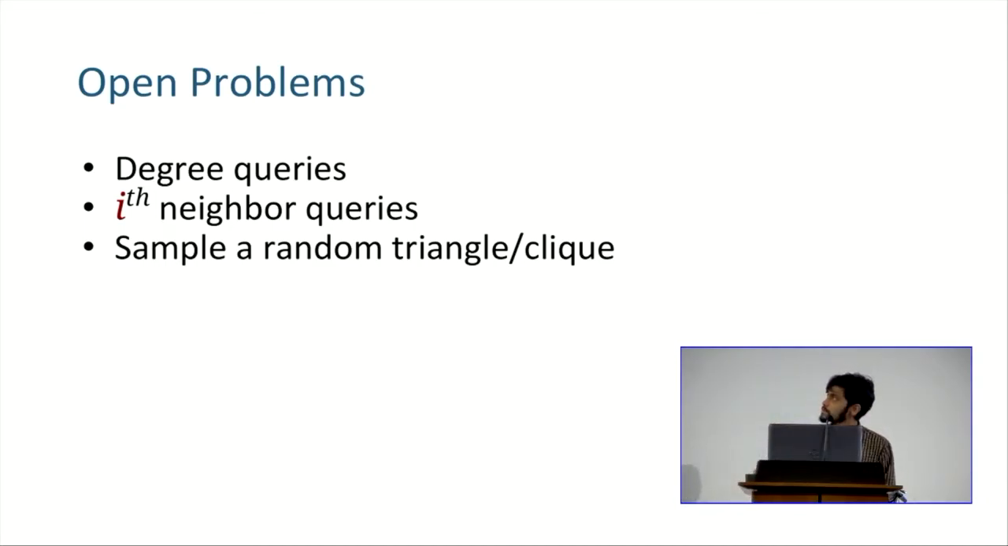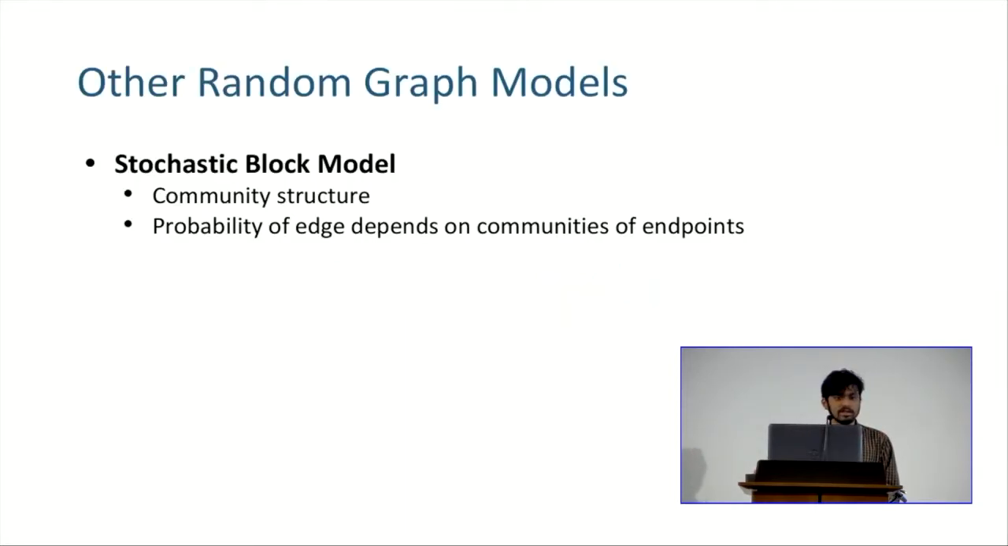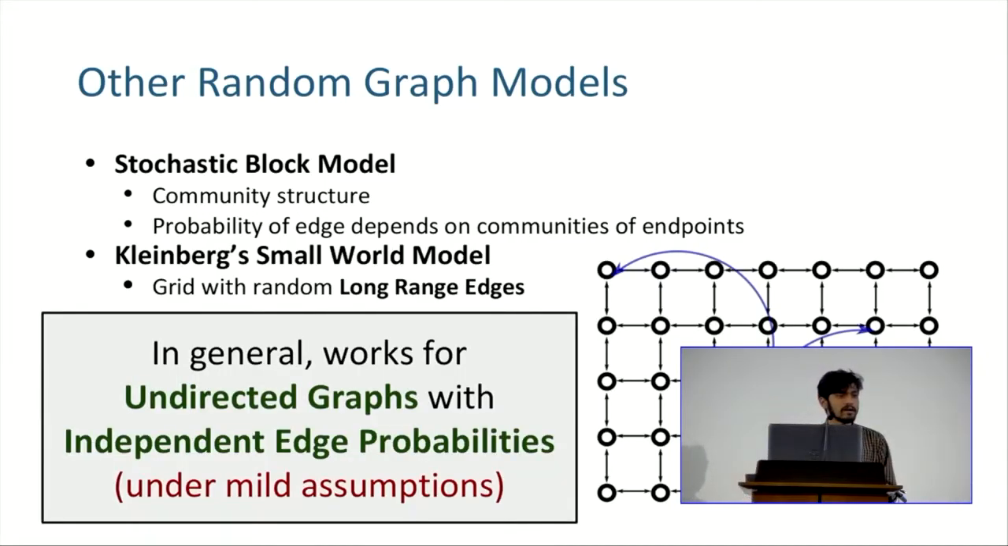I'll briefly touch on some other results. We can extend these G(n,p) results to the stochastic block model and the Kleinberg small world model. And in general, we can do undirected graphs with independent edge probabilities under some mild assumptions.